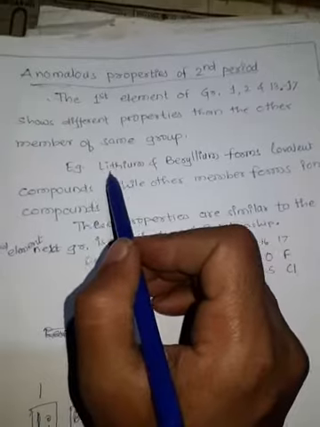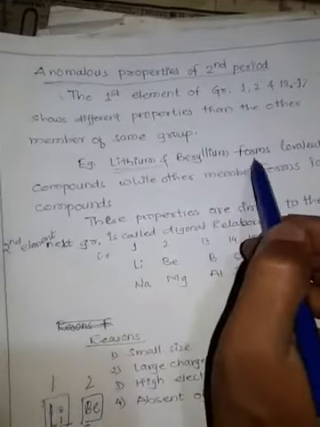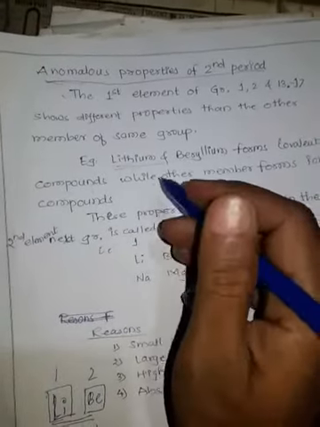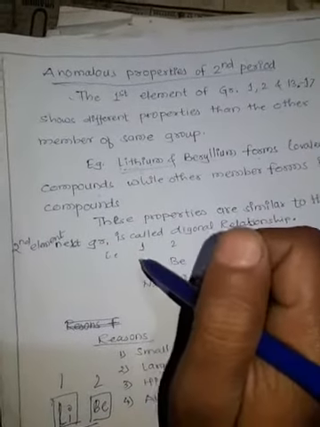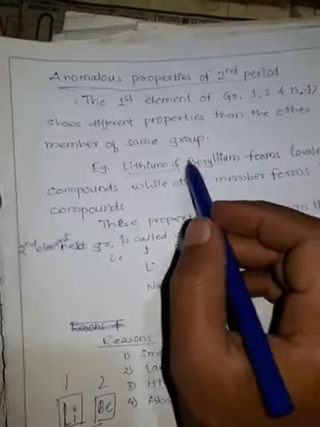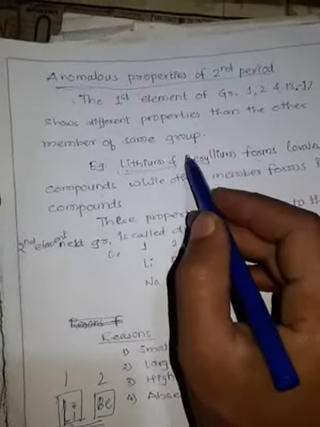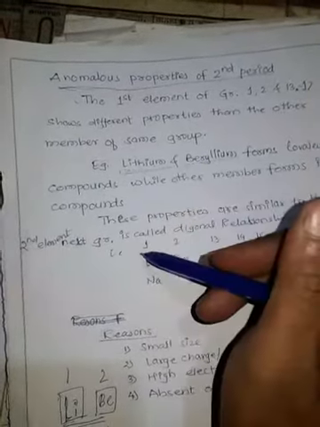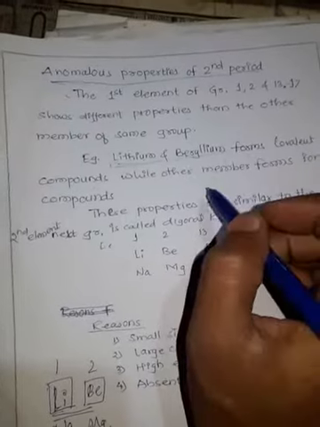If you take lithium and beryllium as examples, both form covalent compounds, while the other members of this family, sodium, potassium, rubidium, calcium and barium, form ionic compounds. Lithium forms covalent compounds, the nature of the bond is covalent. Beryllium forms covalent compounds, while magnesium, calcium and barium form ionic compounds.